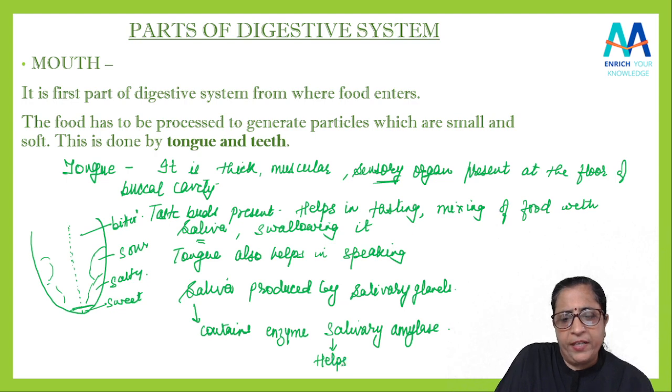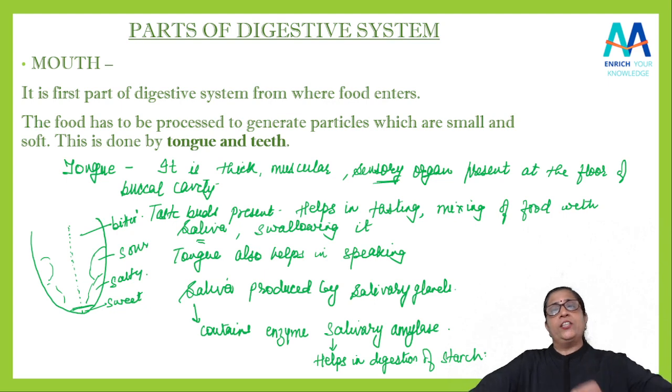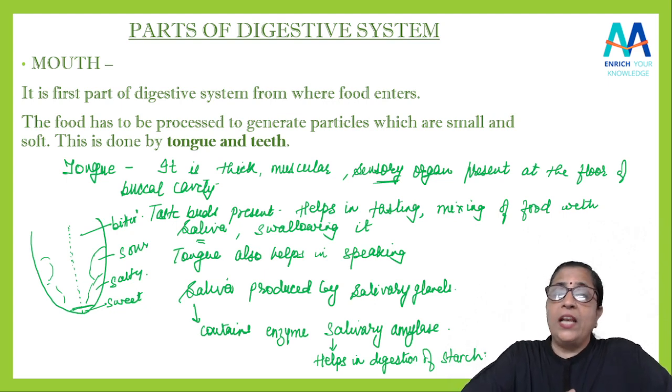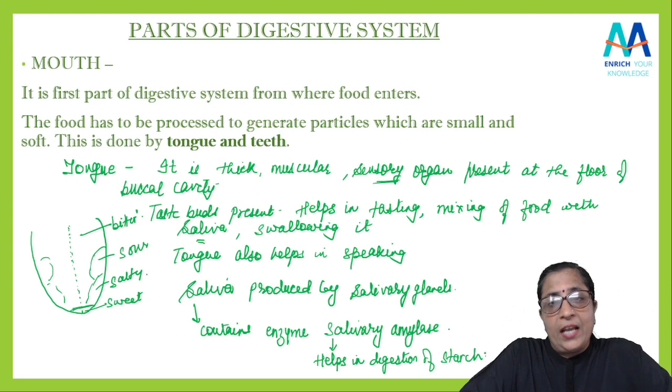It helps in digestion of starch. ये स्टार्च का डाइजेशन, कार्बोहाइड्रेट का डाइजेशन हेल्प करने के लिए जो salivary amylase present होता है in the saliva which is produced by the salivary glands.